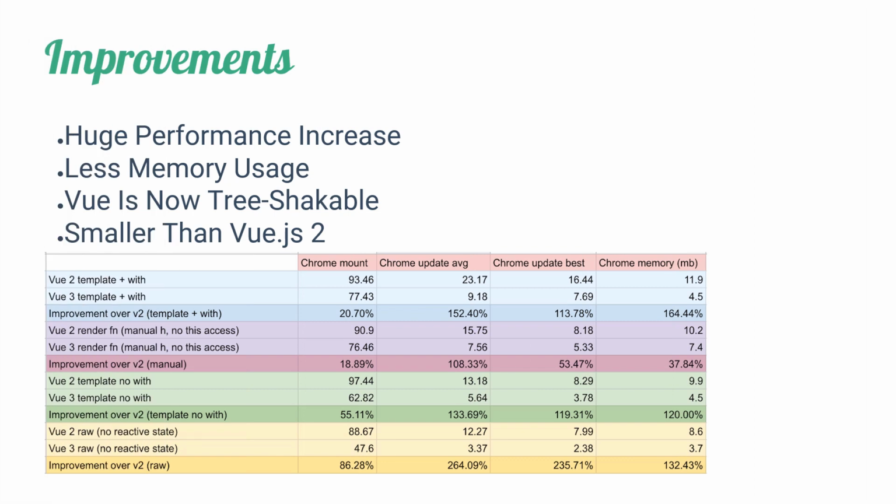In my opinion, the huge change when compared to Vue 2 is performance increase. The performance is almost 200% increased and memory is almost 120% decreased. You can see it from here. Vue is now also better tree shakeable, so it will be smaller in size. The Hello World app of Vue 3 is only 10 KB in size.